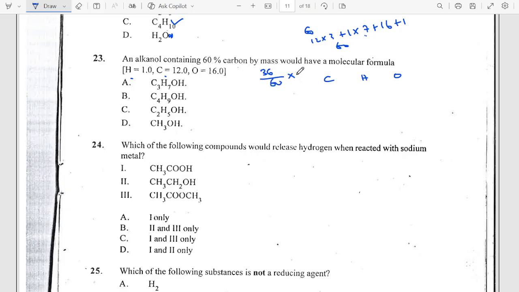So this is 36 over 60 times 100. Oh, it looks like we have our answer already, because 36 divided by 60 times 100 is 60 already. Yeah, so here carbon has 60%. I don't need to do the others, but you can go ahead and do it, but this is correct.